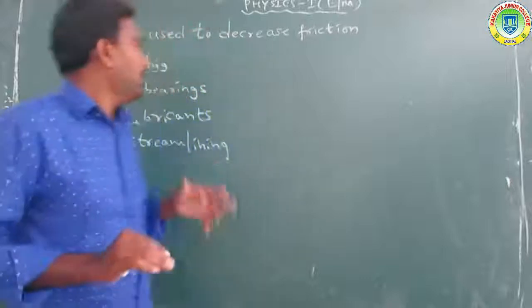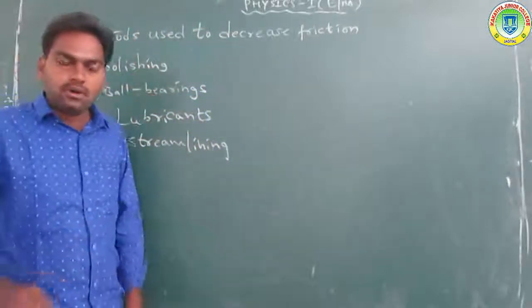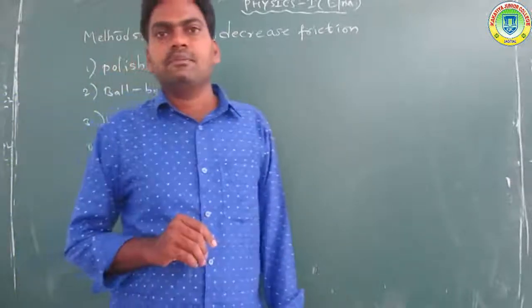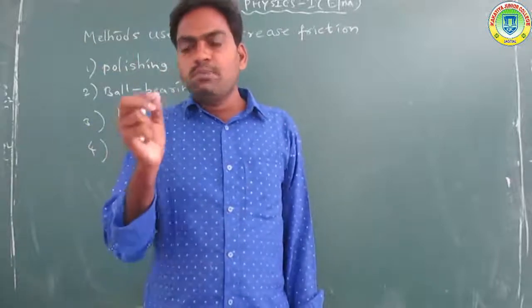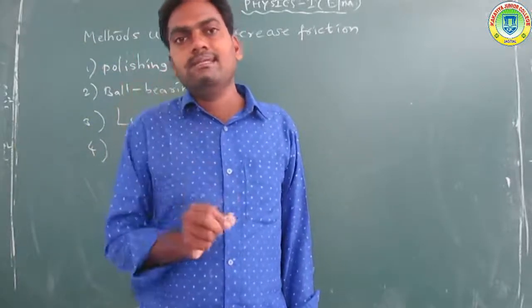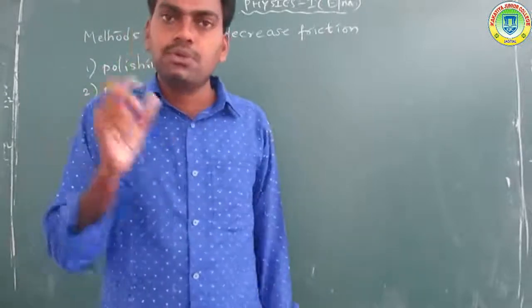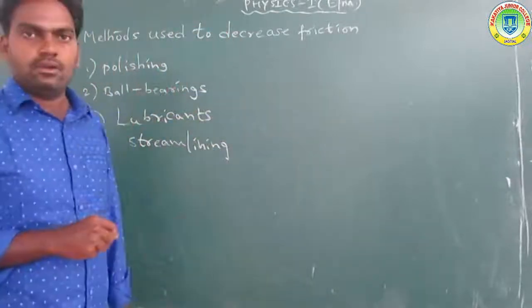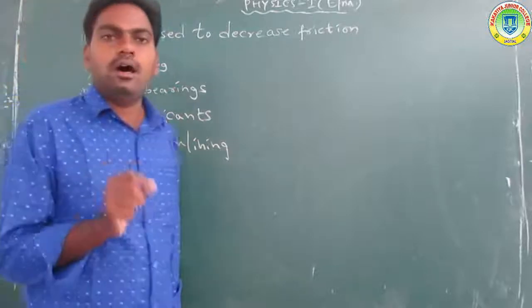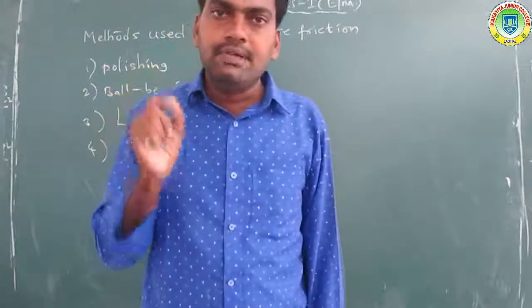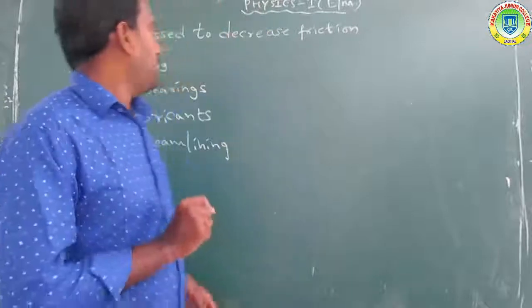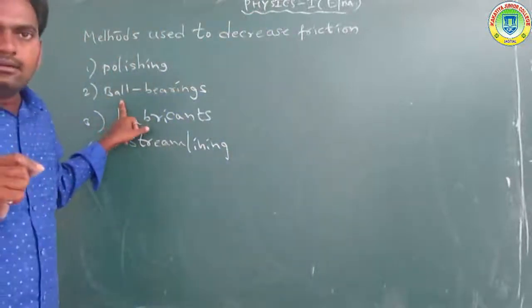That is called polishing, like a polished floor. Polished means smooth, so the friction is very less. So contact between the two bodies is nearly frictionless due to polishing. That is one method used to decrease friction. Got it? Now let us discuss another method.